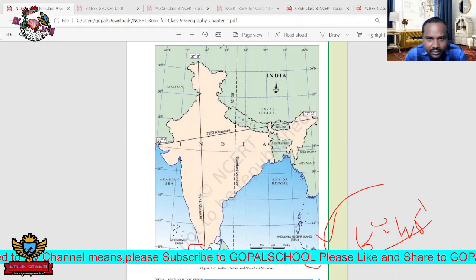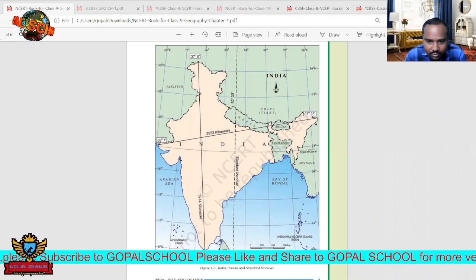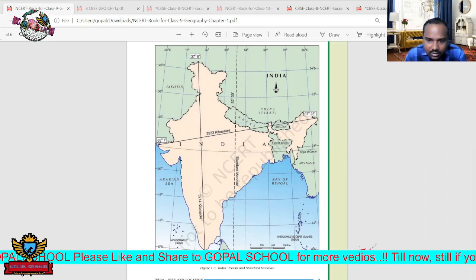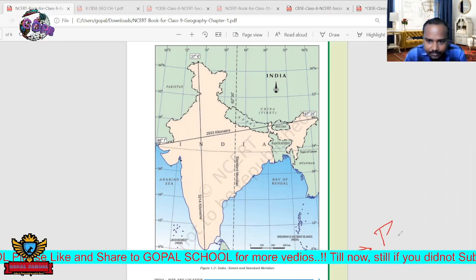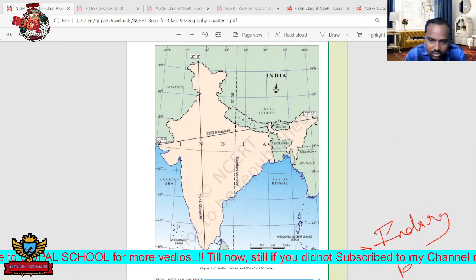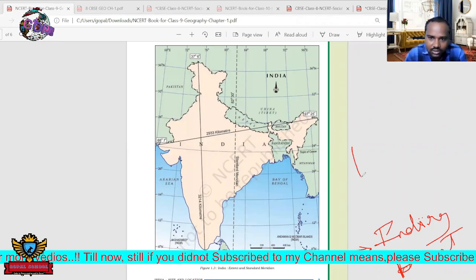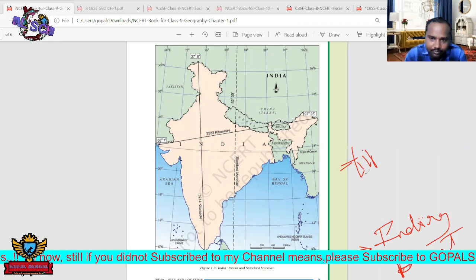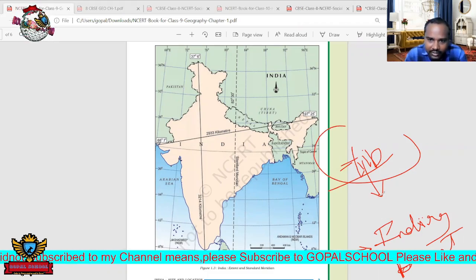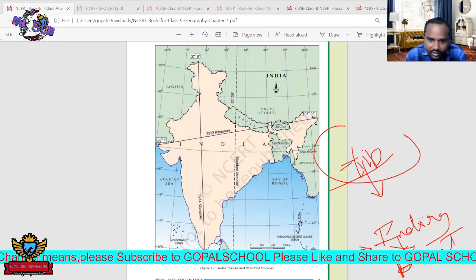Next, here there are islands. In these islands, the last one will be a small island, and this is the starting point. This island is called Indira Point. This is called the tip point of India. Many times they ask in bit questions, what is the name of the tip of India? It is Indira Point, in the Andaman Nicobar Islands. It is called the starting point for India.